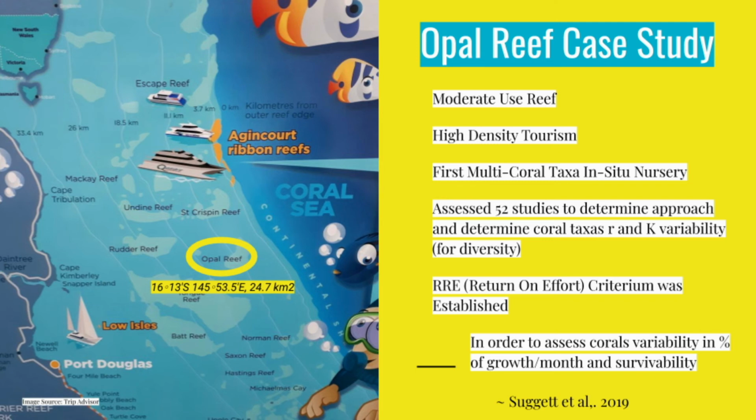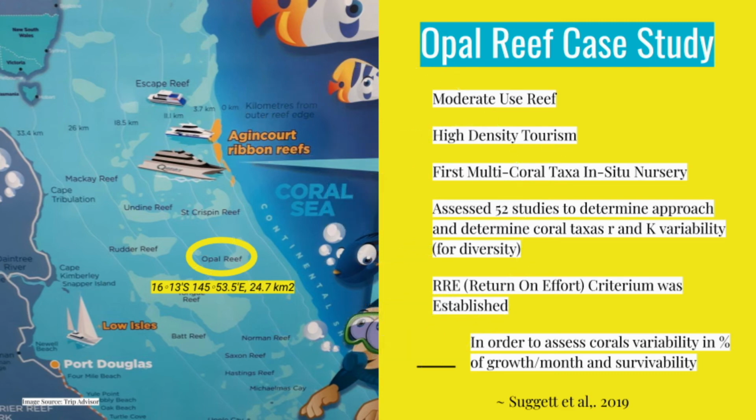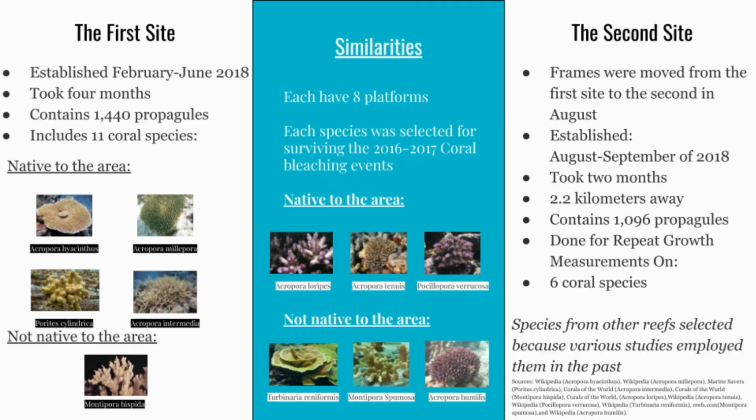Accordingly, due to a lack of historical references within the GBR, researchers assessed 52 relevant studies and established the return on effort criterion to assess the growth and survivability of corals, taking the percentage of each, due to a lack of universal standardized measurement for these two criteria. Two sites were then selected based off of the data that they found, and chose to incorporate 11 corals which ranged from R to K species type to promote diversity, as well as were selected for having survived the 2016-17 coral bleaching events. However, this was later determined to potentially be due to their location and heat refuges rather than their inherent adaptation to thermal stress.